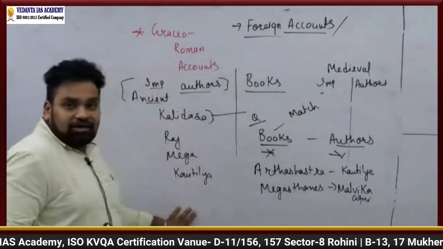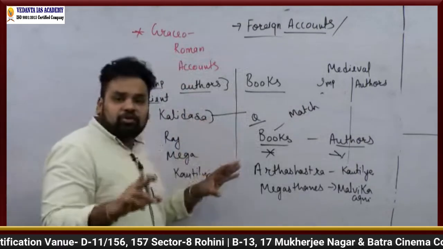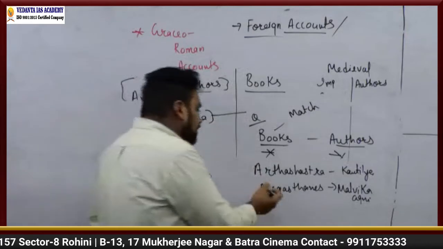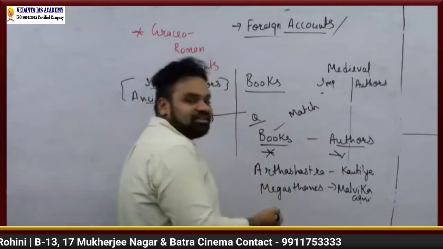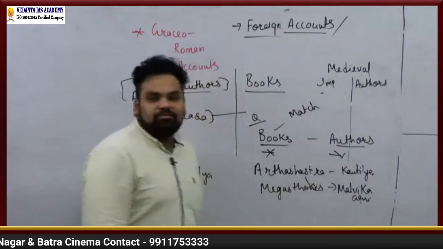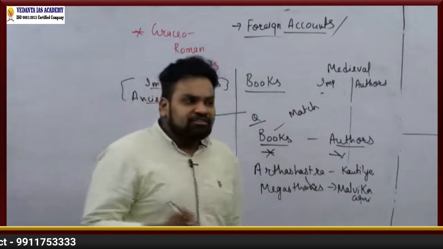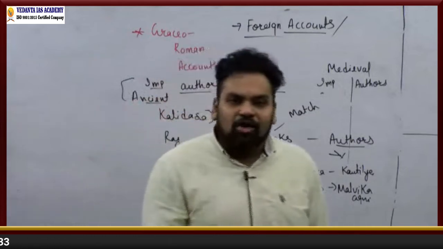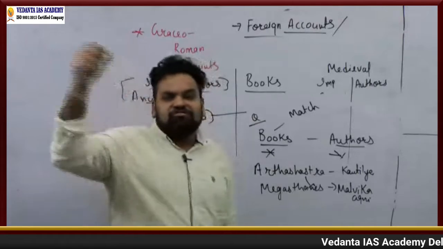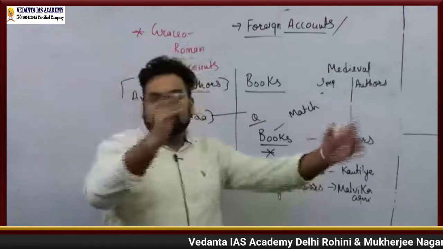When you have this whole list, you keep revising it. Make this list, paste it in your room, so that daily while coming and going you see the whole thing. So when you see this, you think, oh, this is wrong. Megasthenes's book was Indica. See how easy? You get 2 marks. Instantly you get 2 marks. You just need to get the hang of how to do things, right? If you just keep reading, this book came there, that book came there, he came here, everything is a khichdi now.